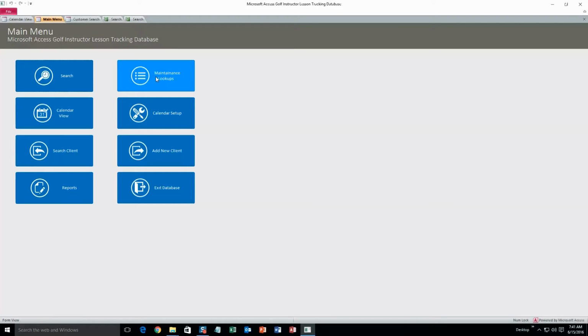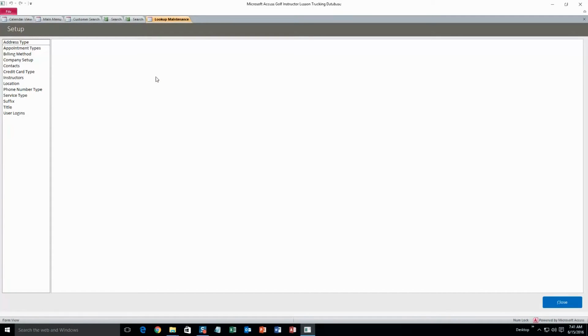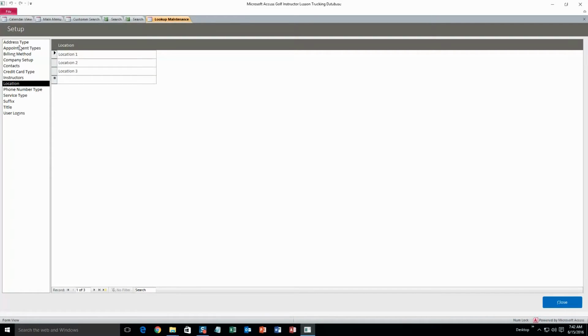Alright, so next thing we'll take a look at is the maintenance lookups, and this is where you can change all that drop down information that we saw in the appointment form, and there were some in the client form as well. But for now, let's just change location, because that one was in the appointment form. Let's change location 3 to, let's just write golf course.